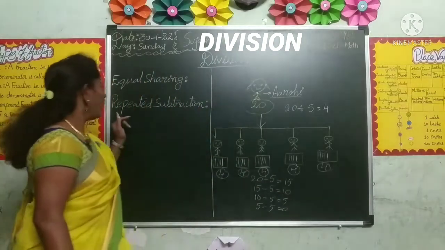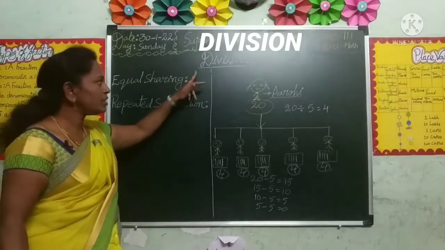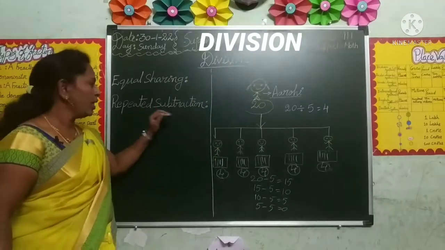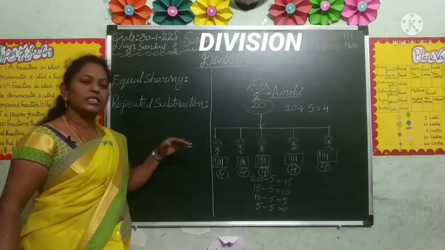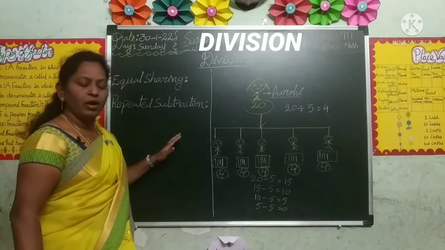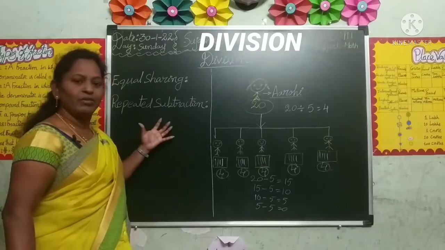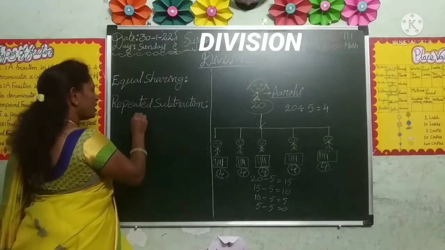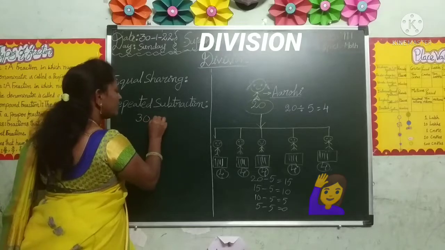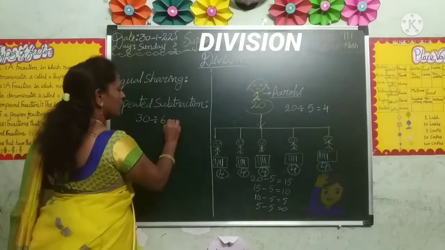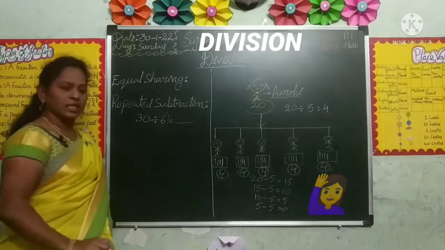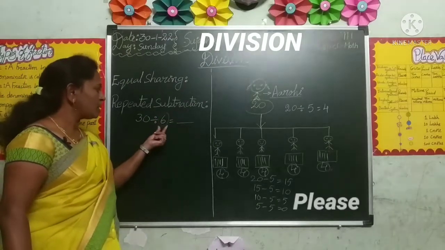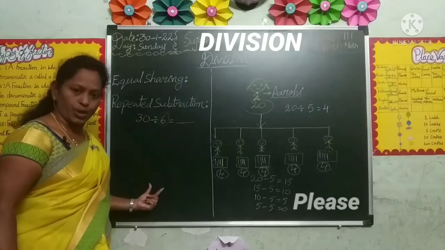And next one, repeated subtraction. Division is repeated subtraction. Repeated subtraction means in division, we subtract the same number repeatedly from another number till we get 0. Suppose for example, 30 divided by 6. Here the divisor is 6, so we subtract 6 from 30 till we get 0.